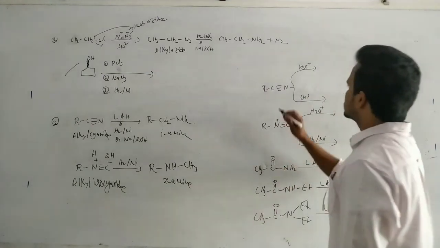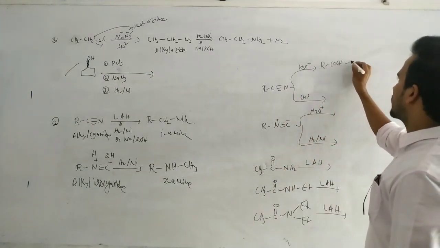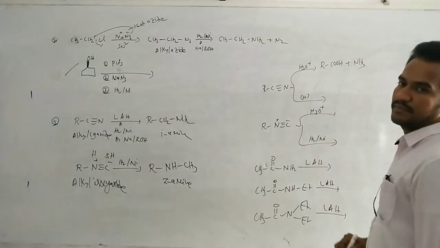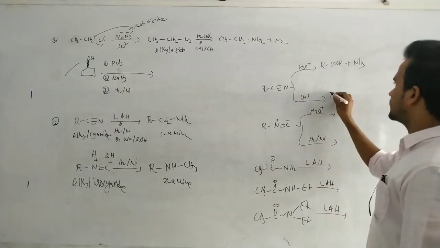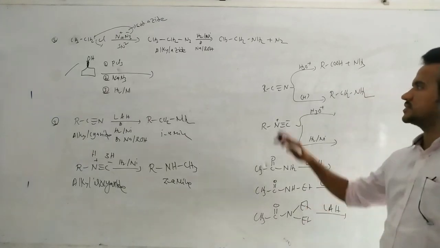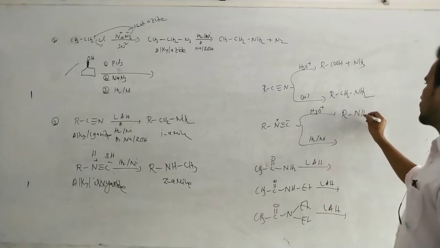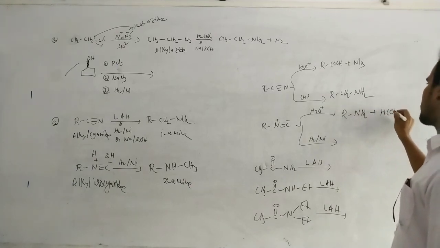Now, cyanide on hydrolysis generally gives carboxylic acid plus ammonia, and on reduction gives CH2NH2.